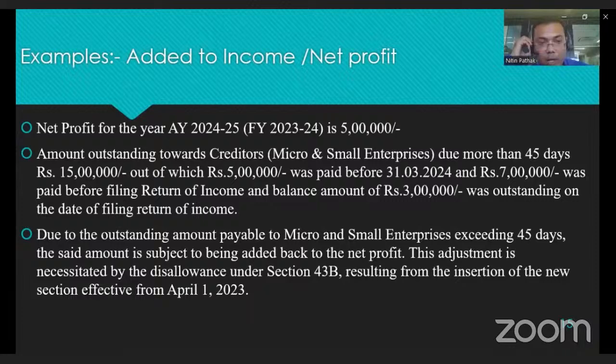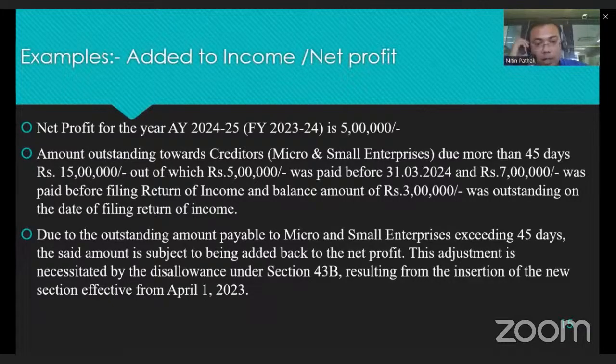The amount outstanding towards creditors, MSME micro and small enterprises, due more than 45 days is 15 lakhs, out of which 5 lakh was paid before 31st March, 7 lakh was paid before the filing of return, and the balance 3 lakh was outstanding on the date of filing of return.